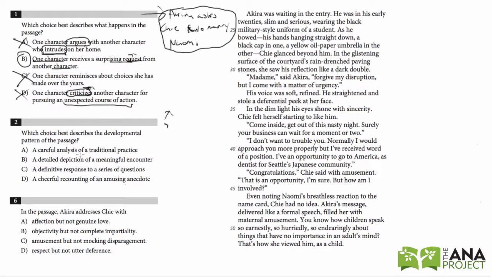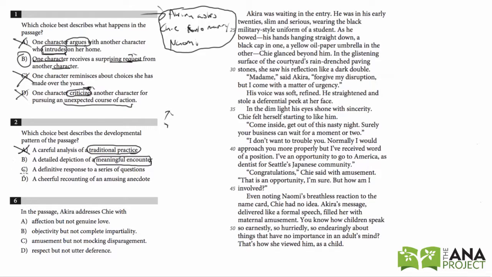A, a careful analysis of a traditional practice. Well, Akira breaks tradition, and it's not analyzing a traditional practice at all. B, a detailed depiction of a meaningful encounter. Well, I guess that meaningful encounter may be just the encounter, Akira asking Chi for Naomi's hand in marriage.